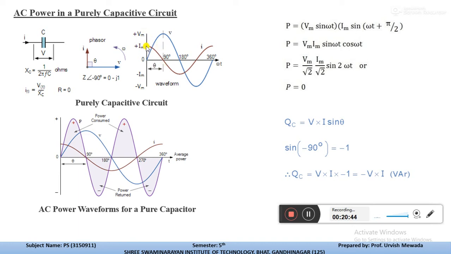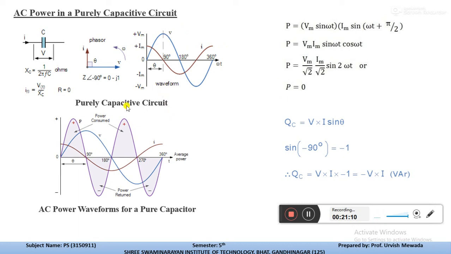Im indicates the maximum value of the current, and Vm indicates the maximum value of the voltage. Here Im is starting from 90 degrees, meaning it is leading. At 90 degrees the voltage is maximum and the current is minimum, or we can say 0. At 180 degrees the voltage is 0 and the current is negative maximum. At 270 the current is again 0 and the voltage is negative maximum, and at 360 the voltage is 0 and the current is positive maximum.